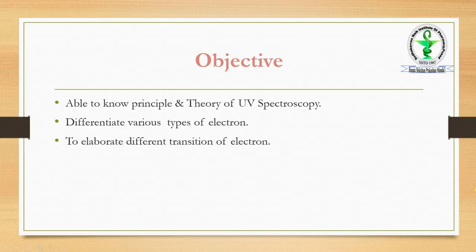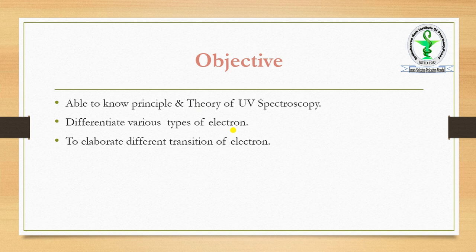The objectives are that you must be able to know the principle and theory of UV spectroscopy. Means you must know the principle and theory. Then differentiate various types of electron. As I told you, there are three types of electron: n, pi, and sigma.